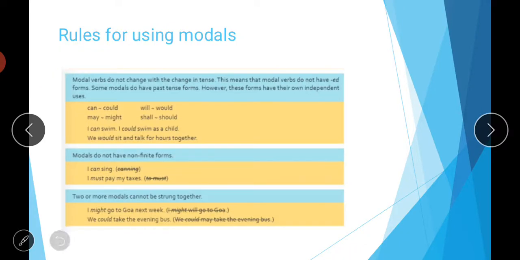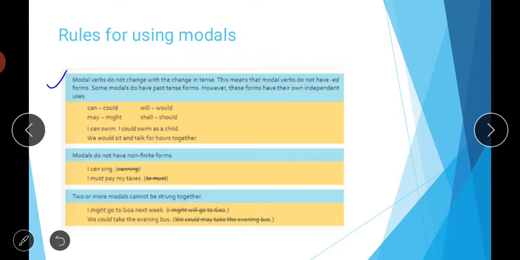Then the next rule is about modals. Modal verbs do not change with the change in tense. This means that modal verbs do not have an ed form, though some modals do have past tense forms. However, these forms have their own independent uses. So we are saying that the past form of can is could, and of will, would, shall, should.